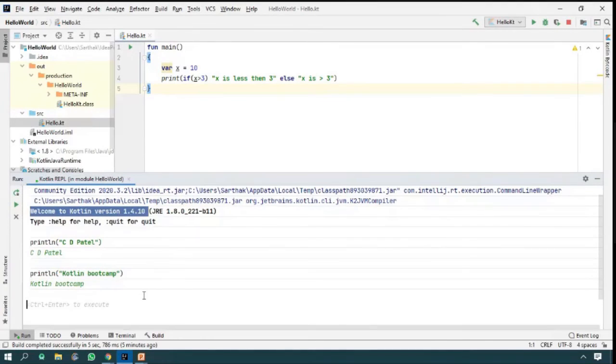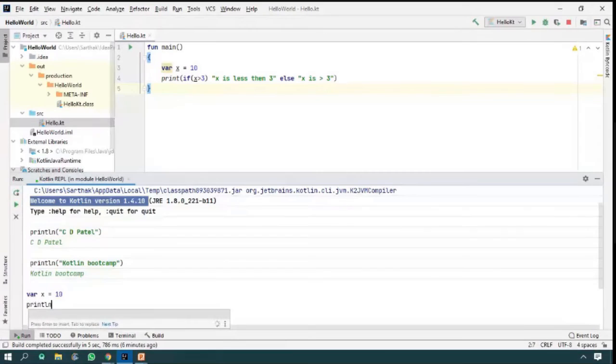Okay. Have you got the shortcut? So you may type anything and press Control Enter. You may type anything as per a correct syntax. I am not going to say you may type whatever you want, but it should be a valid syntax or structures of Kotlin, and you may get the output. Yes, you may type x equal 10 also. And if you want to print, you may print like this, or press Control Enter.